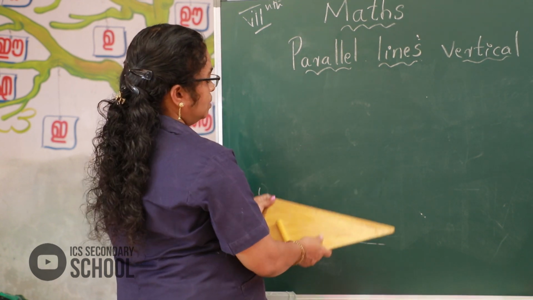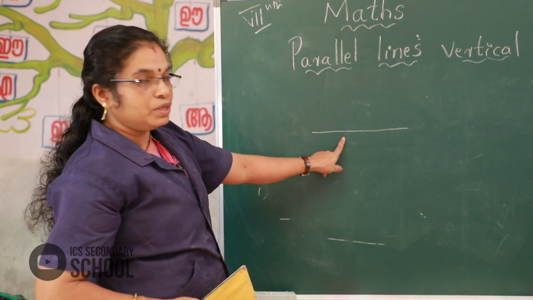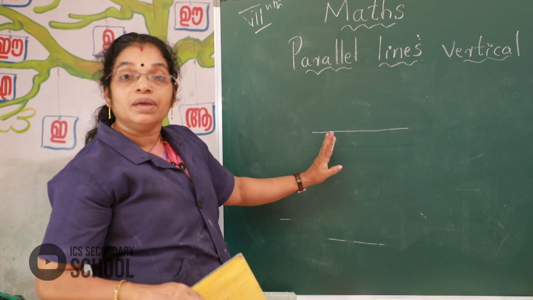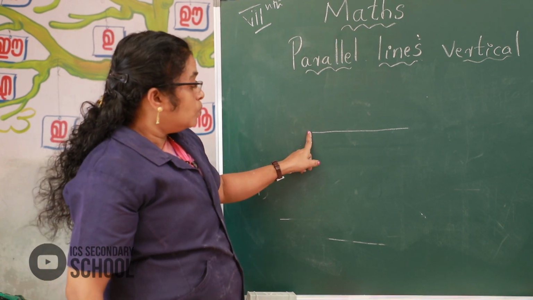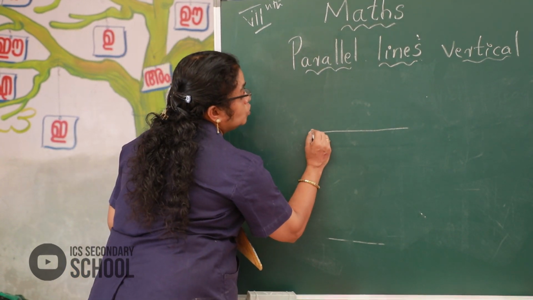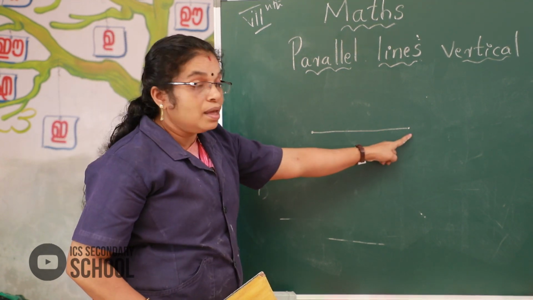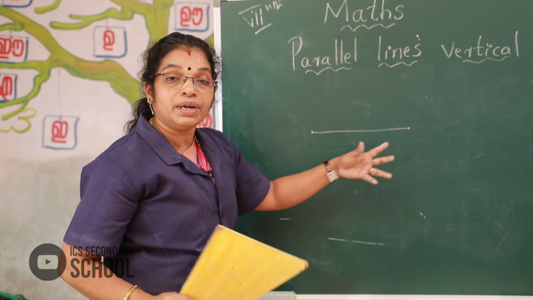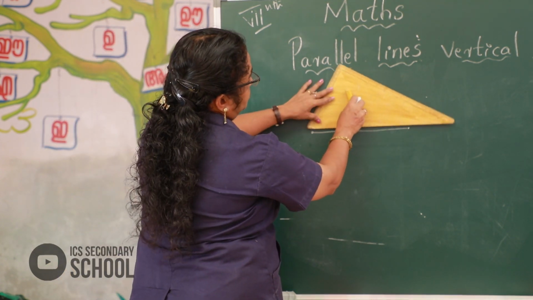Next, we draw a line. Already we studied this line. We get a line by joining two points, already know that. Here we want to draw this.